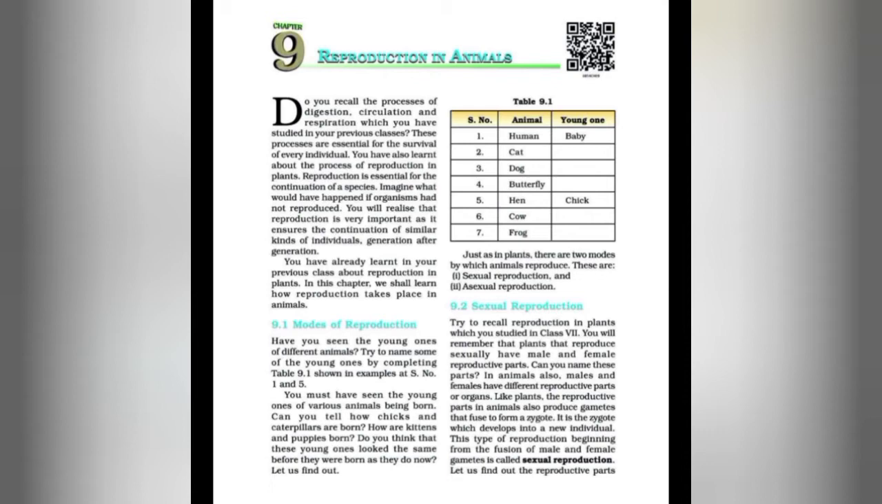First we will discuss the modes of reproduction. Have you seen the young ones of different animals? Try to name some of the young ones by completing table 9.1. Examples are shown at serial numbers 1 to 5, where the names of the animals are given: human, cat, dog, butterfly, hen, cow, frog. You have to write down the names of the young ones of these animals.